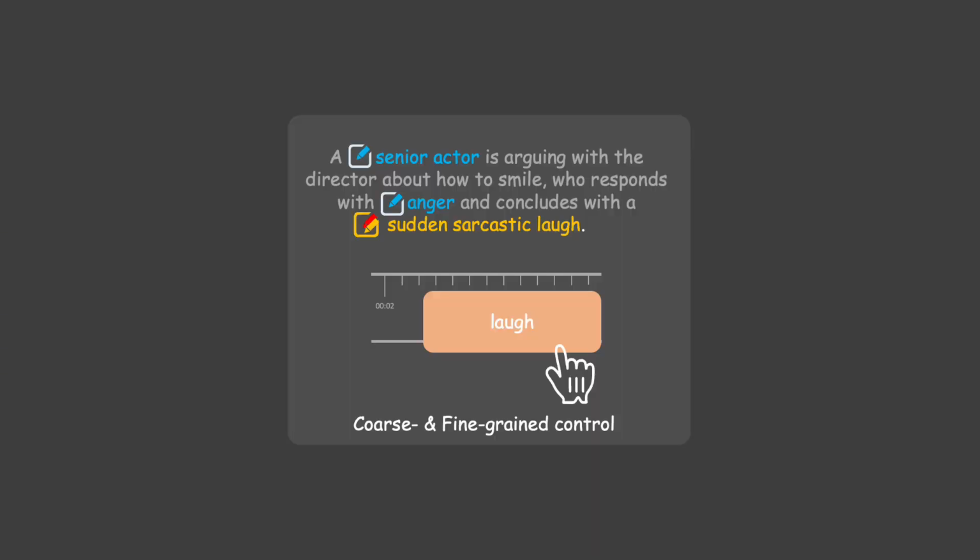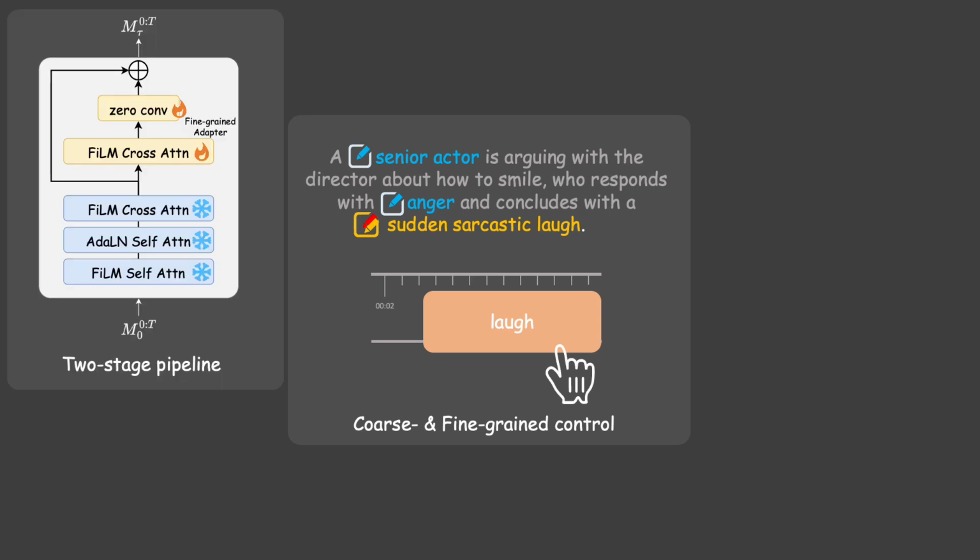In summary, we propose CafeTalk, the first 3D talking face generation model enabling coarse and fine-grained conditional control in an effective, precise, and flexible manner. We design a two-stage training pipeline that explicitly disentangles speech audio and fine-grained conditions. Additionally, we devise a fine-grained control adapter that gradually introduces fine-grained conditions without jeopardizing lip synchronization.